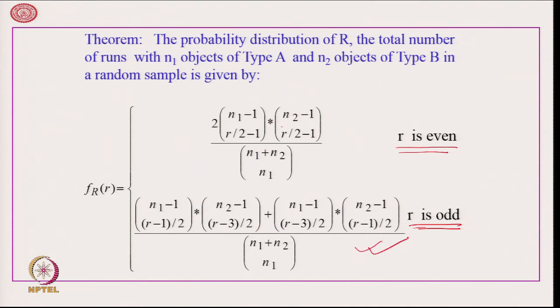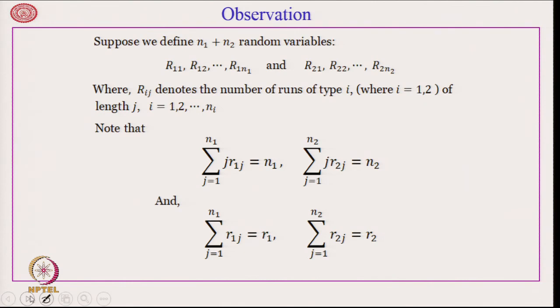I want you to verify that because all the necessary mathematics we have already studied. Also, there is another interesting observation with respect to the runs: if we define n1 plus n2 random variables R11, R12, up to R1n1 and R21, R22, up to R2n2, where Rij denotes the number of runs of type i, where i is equal to 1, 2, of length j, that is j is equal to 1, 2, 3 up to ni.